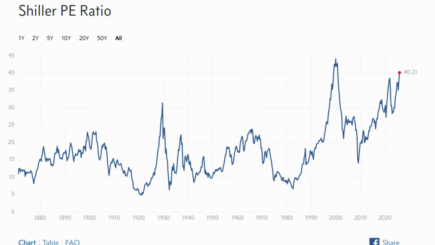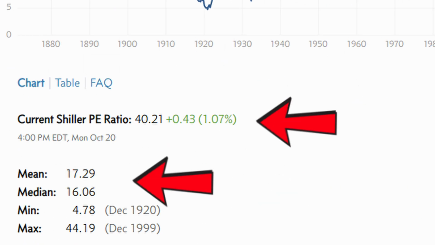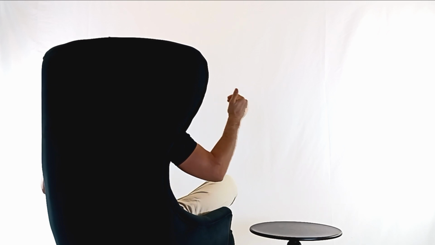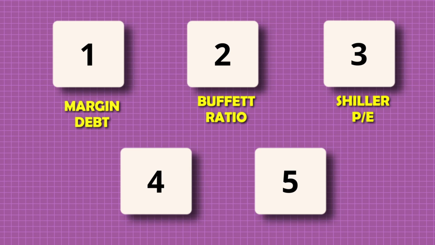What you can see from the chart is that valuations are considerably above the long-term average. Currently, the Shiller P/E ratio is around 40 times and the average is 16 times. Unless earnings increase significantly enough to increase the overall average, which is unlikely, the most probable way this metric reverts to the mean is stock prices declining significantly. And that's the third indicator, the Shiller P/E ratio. So far, we looked at metrics that track leverage, revenue, and earnings. Next is the Q ratio.